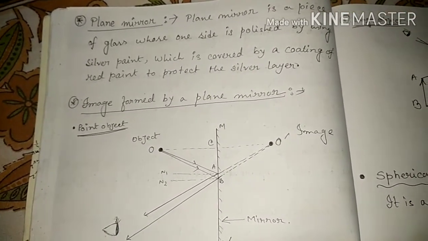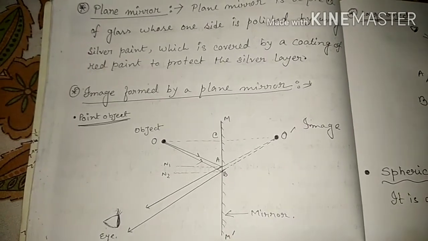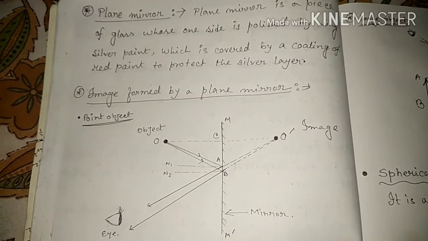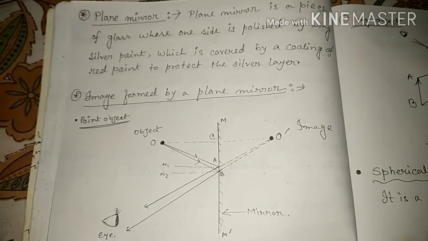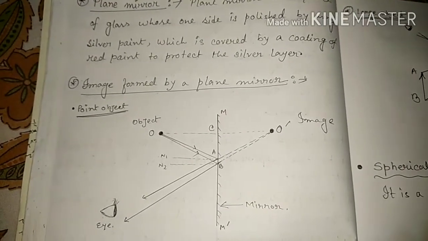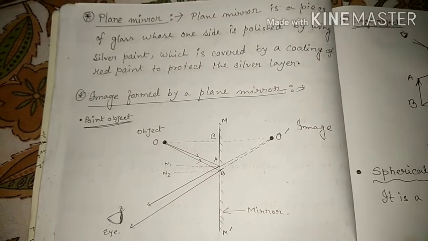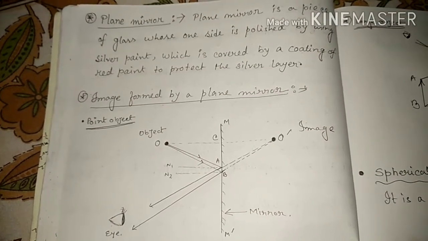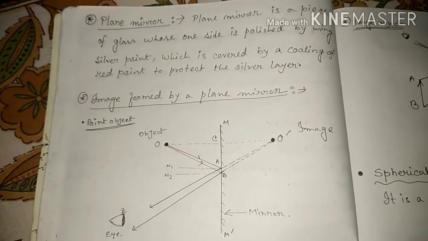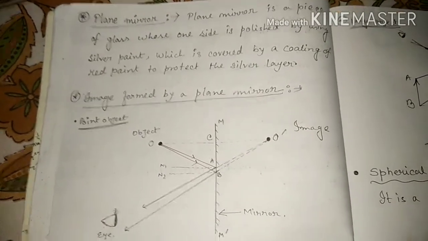Is it clear? So the first point is that the image should be virtual. Second, the upward and downward directions are not changed. That's why that type of image is called an erect image, whose up and down is not changed. Only the sides will be changed. That is called a laterally inverted image.